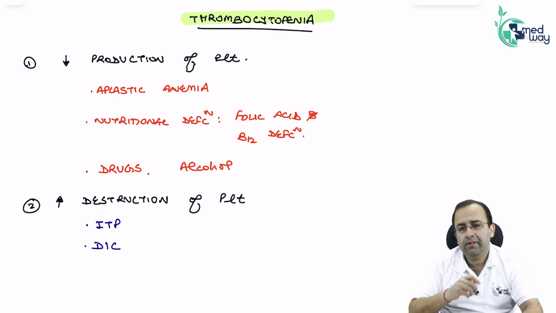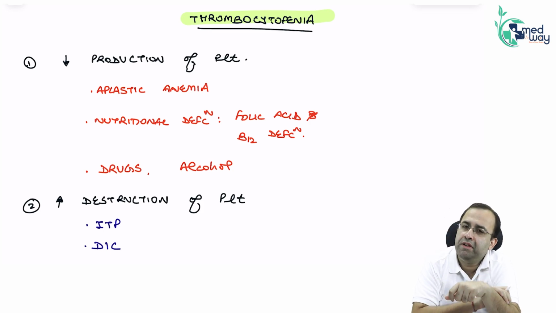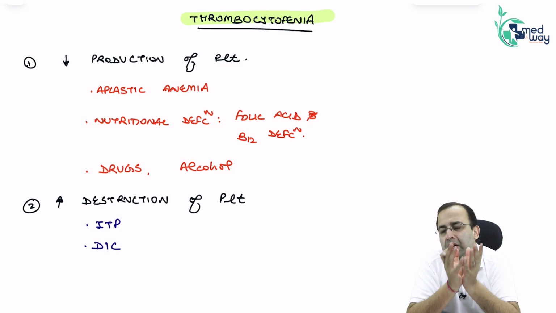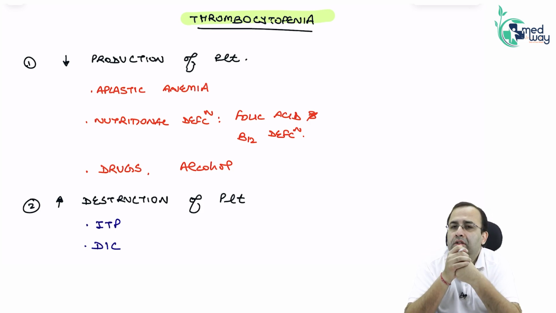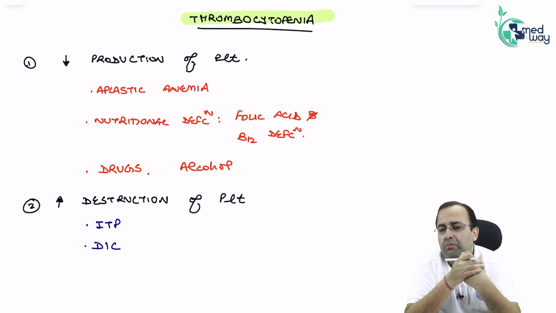DIC: disseminated, coagulation is happening inside blood vessels throughout the body. What is a blood clot? It is an aggregate of RBC, fibrin and platelets. When a blood clot forms, platelets get trapped in it, so platelet count is low.